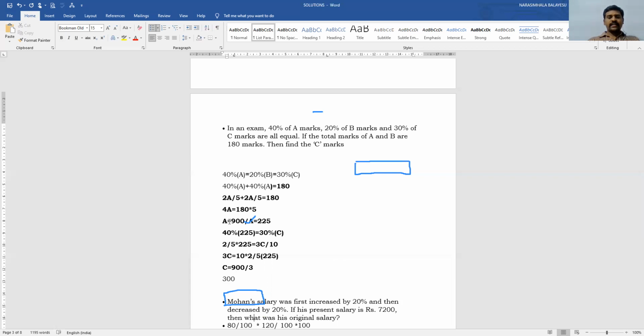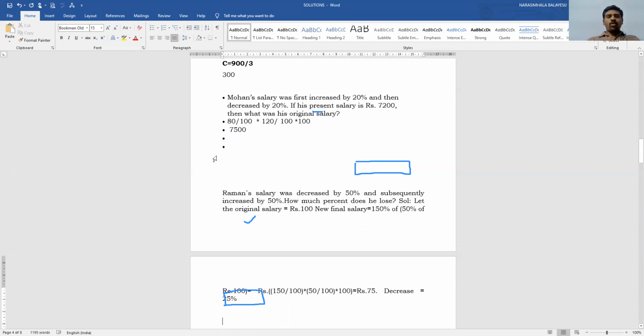Now, come to the next example. Mohan's salary was first increased by 20% and then decreased by 20%. If his present salary is 7,200, then what is his original salary? So this is the question given to us. I don't know the salary of Mohan, so let us say it is X. Now this salary is first increased by 20%.